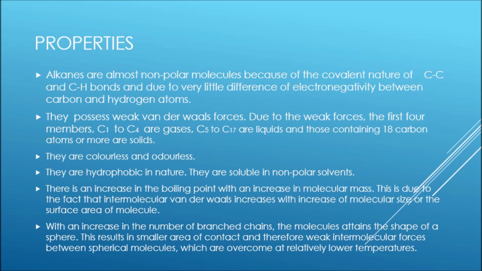They possess weak van der Waals forces. Due to the weak forces, the first 4 members, C1 to C4, are gases, C5 to C17 are liquids, and those containing 18 carbon atoms or more are solids.